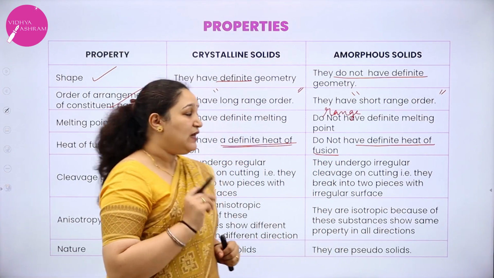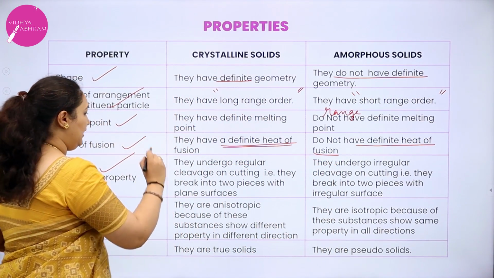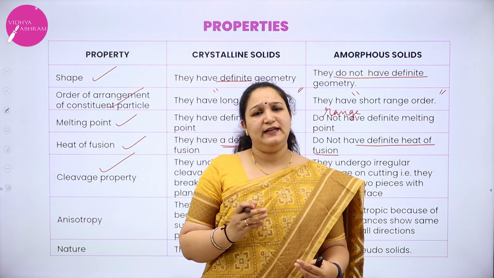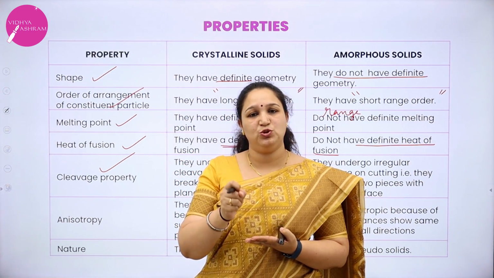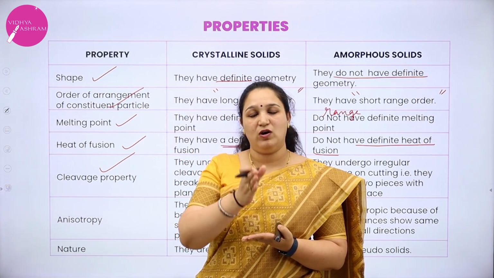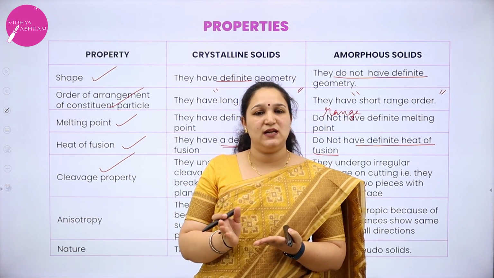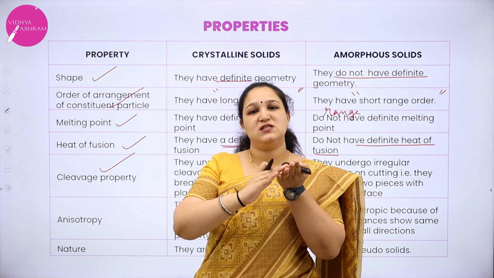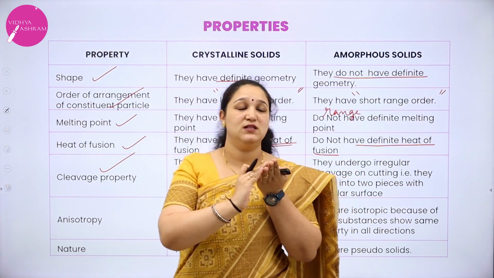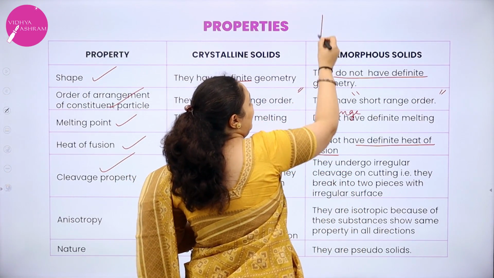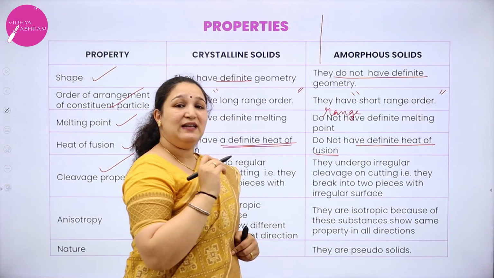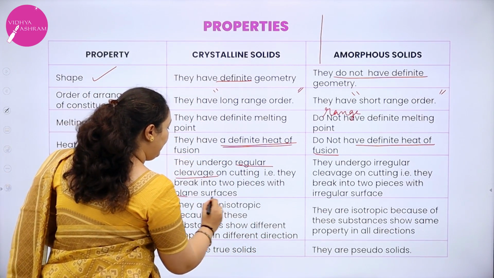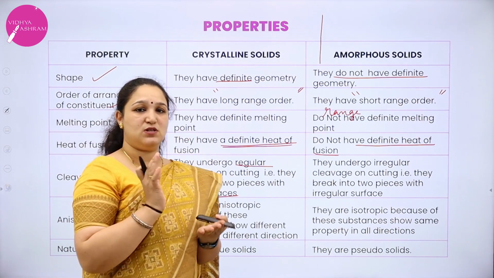Now coming to the cleavage property. What is cleavage? If I take a sharp edged tool and try to cut crystalline solids, they will cut into 2 pieces, and on both pieces the surface will be smooth. The plane will be smooth, so they have a regular cleavage with a plane or smooth surface.